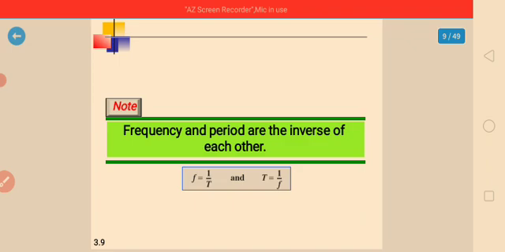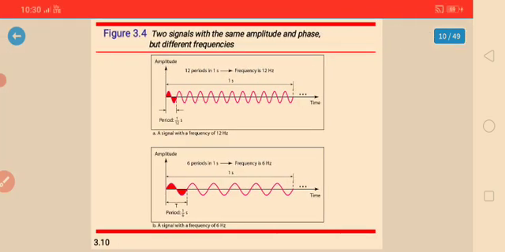So next, two signals have the same amplitude and the phase but different frequencies. Here the diagram A shows a frequency of 12 Hertz and the diagram B shows a signal with a frequency of 6 Hertz. So we can see how the periods and frequencies differ in the two diagrams.